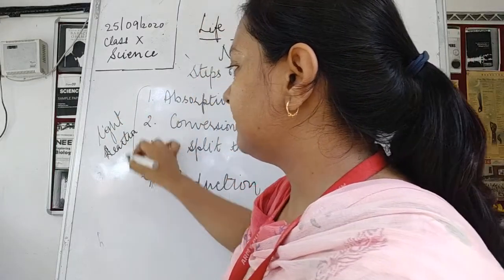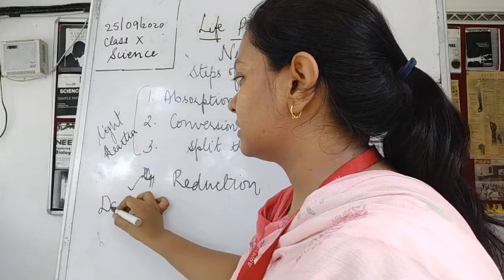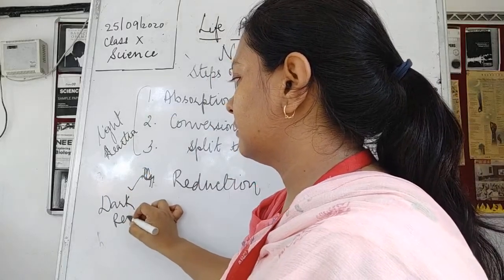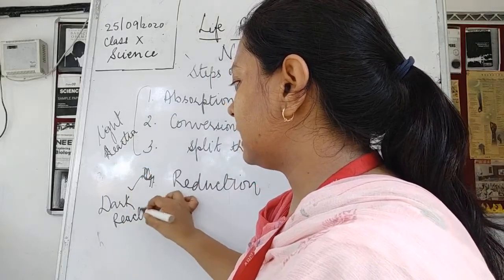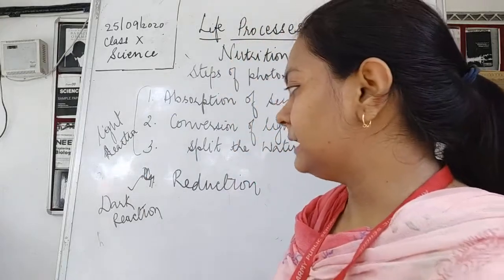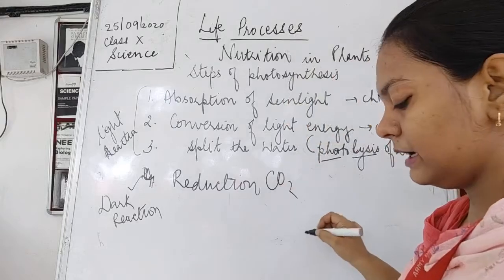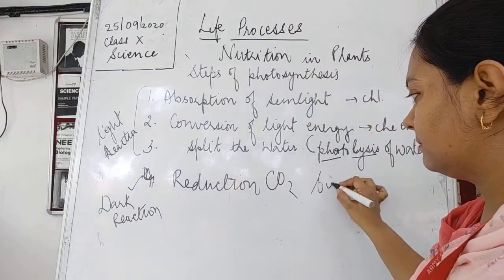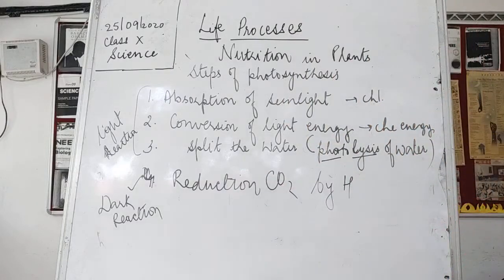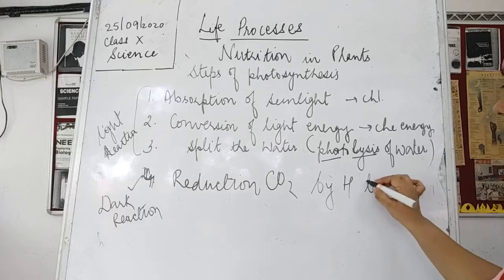And the fourth step, this one, is known as the dark reaction. Children, this dark reaction takes place during the night time, where there is reduction of carbon dioxide by hydrogen, okay, to form carbohydrate.